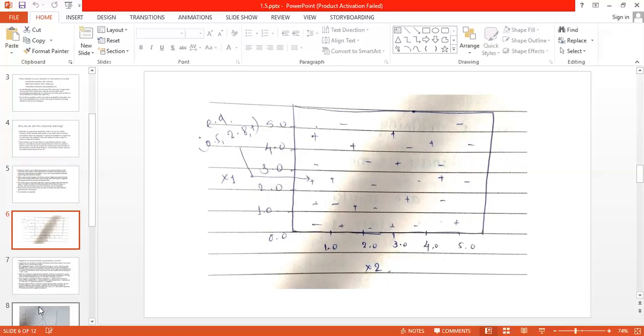As an example, for x2 we have to consider 0.5 and for x1 we have to consider 2.8, and we have to plot that. Now we have two types of data here, positive and negative. We have to draw such a hypothesis.